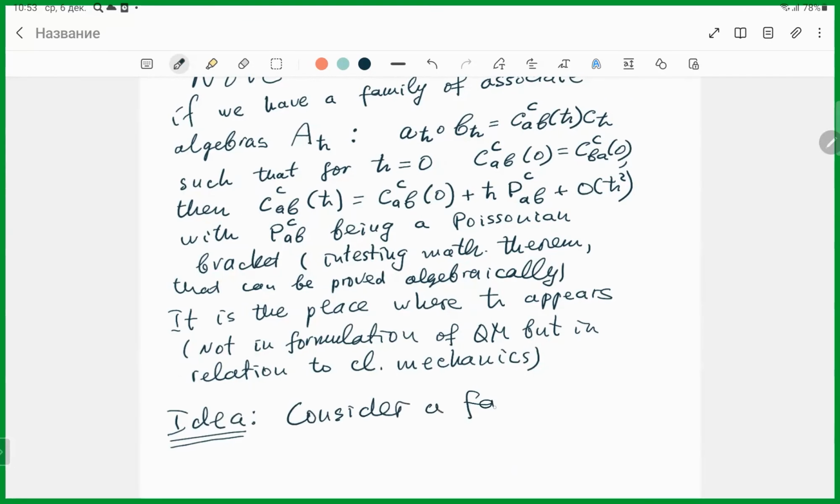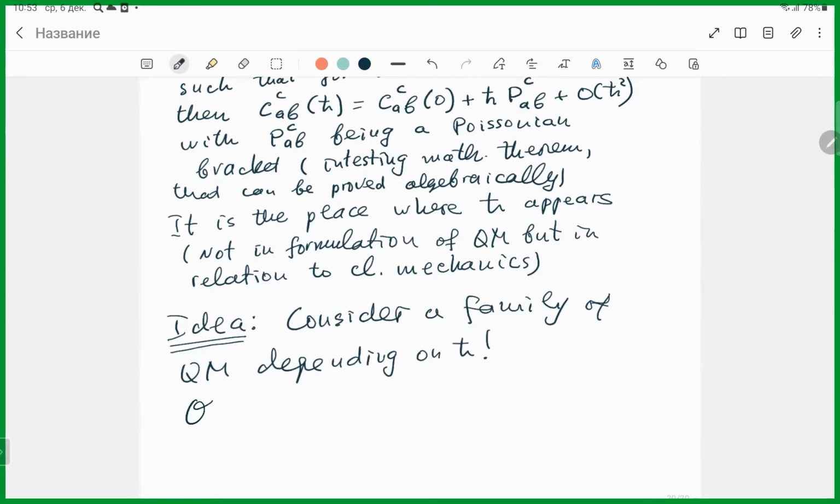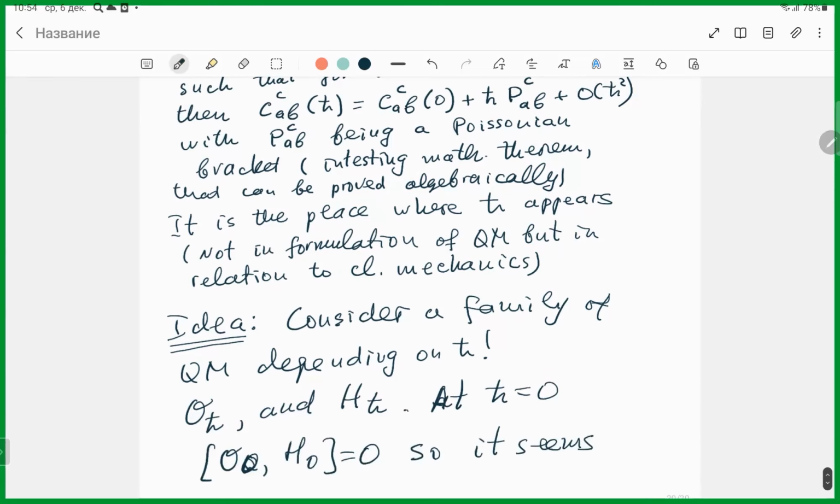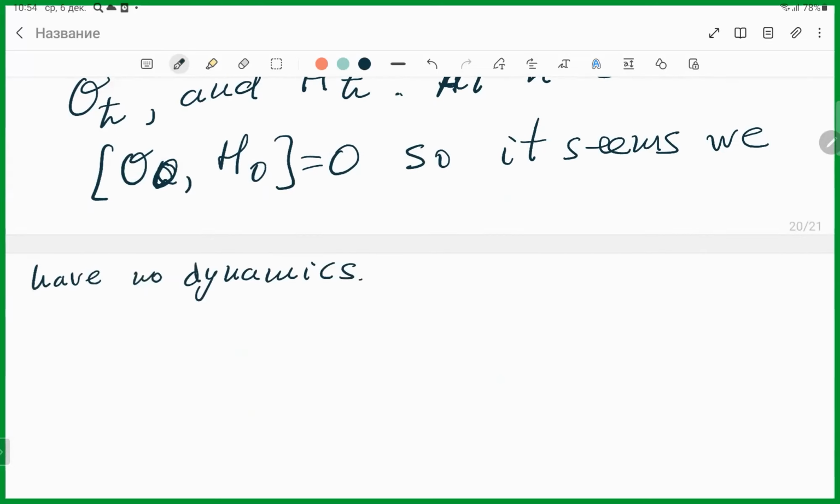Idea: consider a family of quantum mechanics depending on h, such that we have O_h and H_h. At h equals 0, O_0 and H_0 commute. So it seems we have no dynamics. So we will improve.